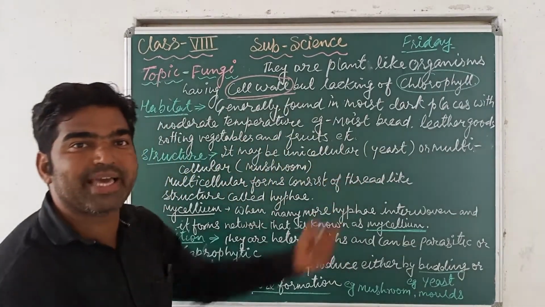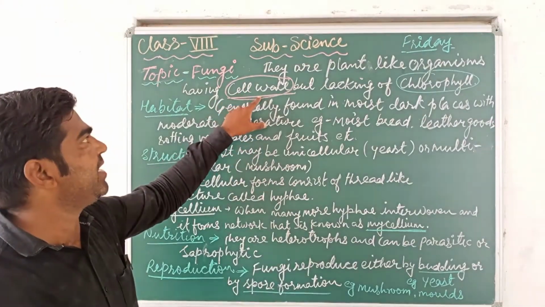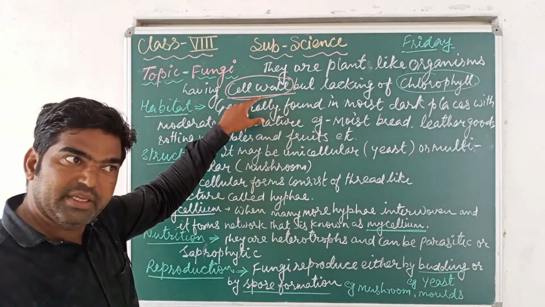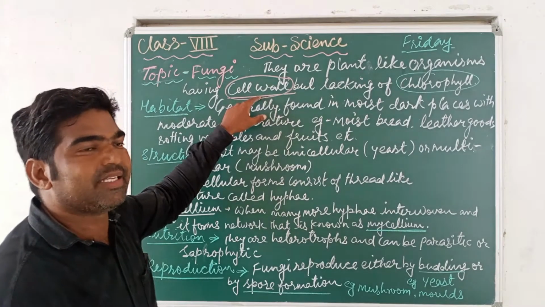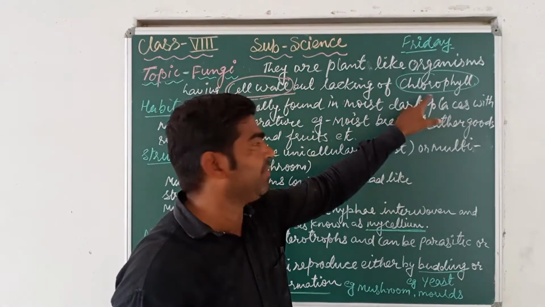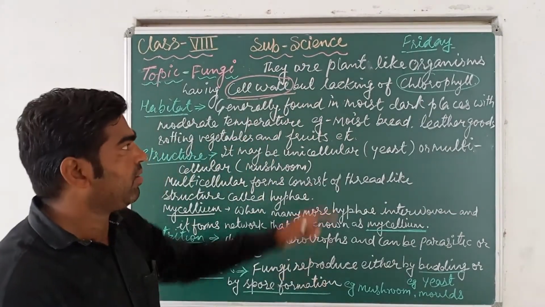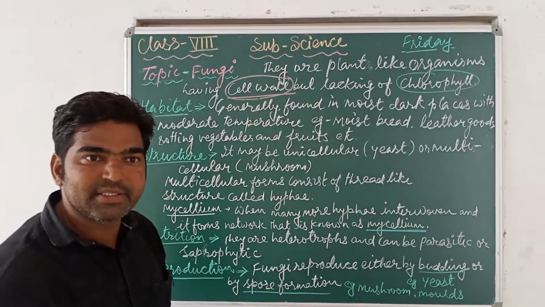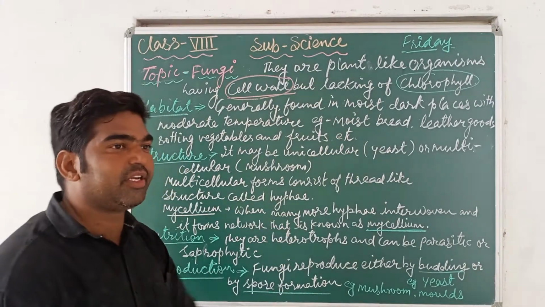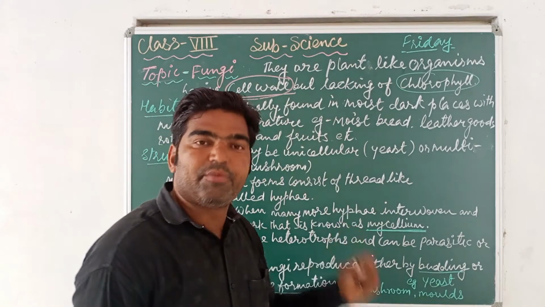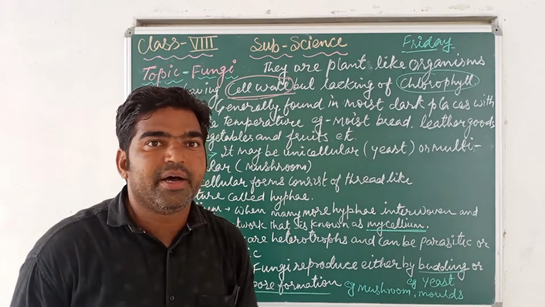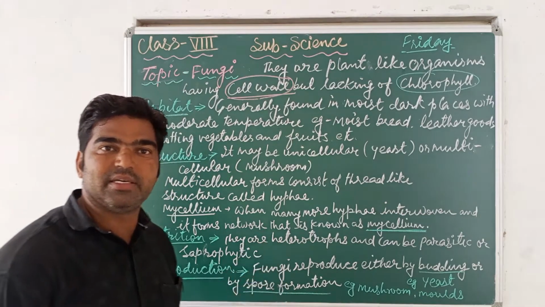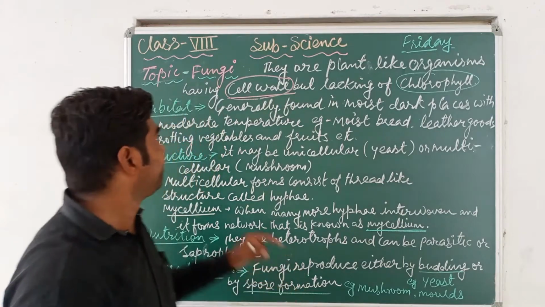Due to the presence of a cell wall, it shows characteristics of plants, but at the same time chlorophyll is not present, and due to the lack of chlorophyll it cannot perform photosynthesis, and it cannot synthesize its food by itself. So that's why it is considered heterotrophic.